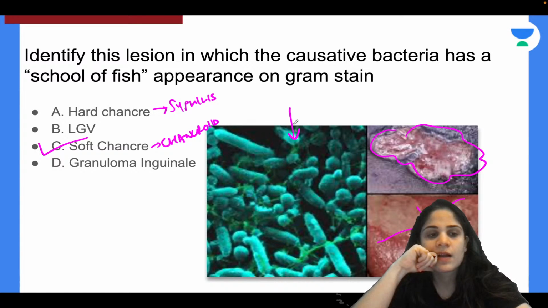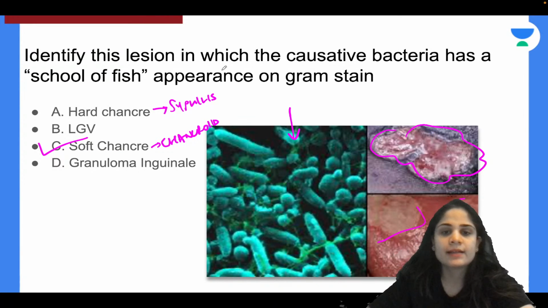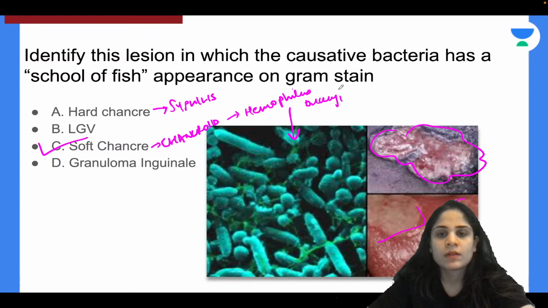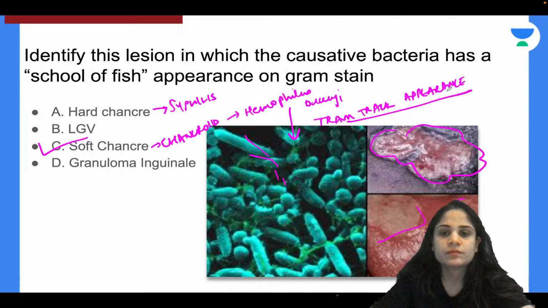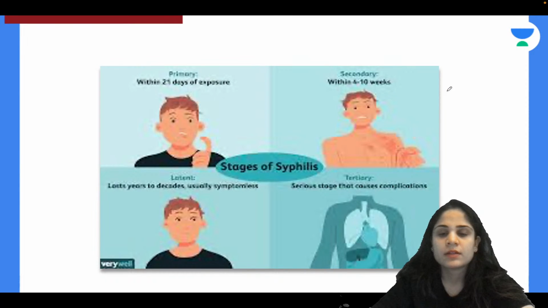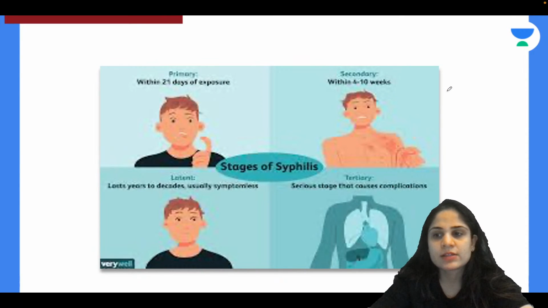Yes, correct. Chancroid is caused by Haemophilus ducreyi. And the other name for this shoal of fish appearance is tram track appearance. It is also called railroad track appearance. Okay, got it? Absolutely correct.